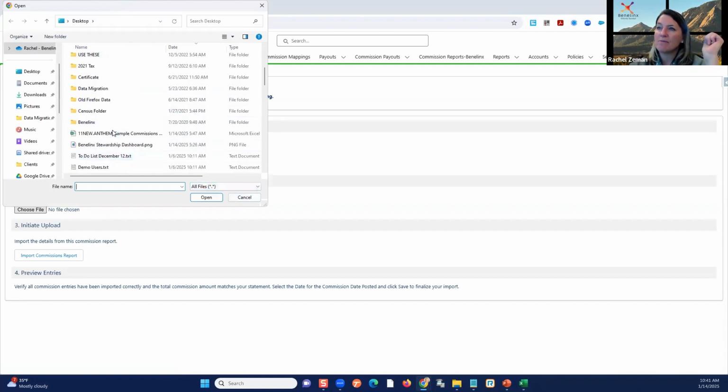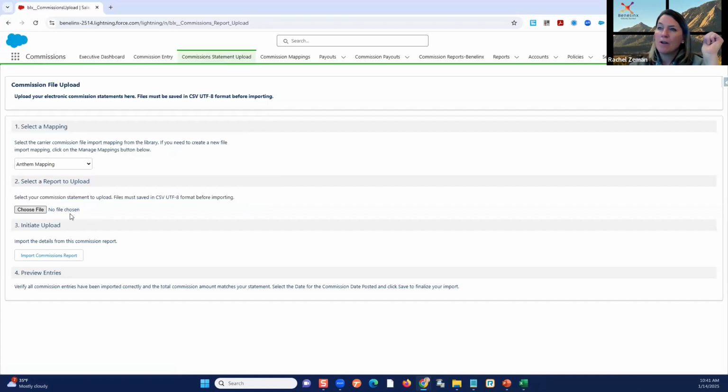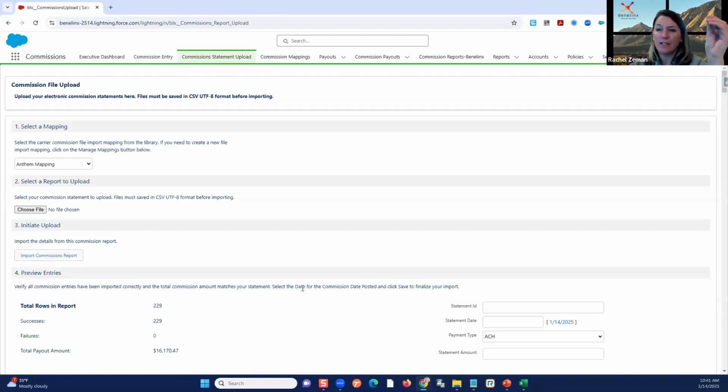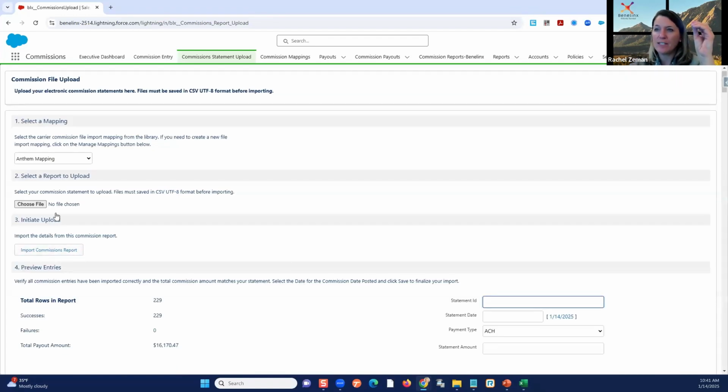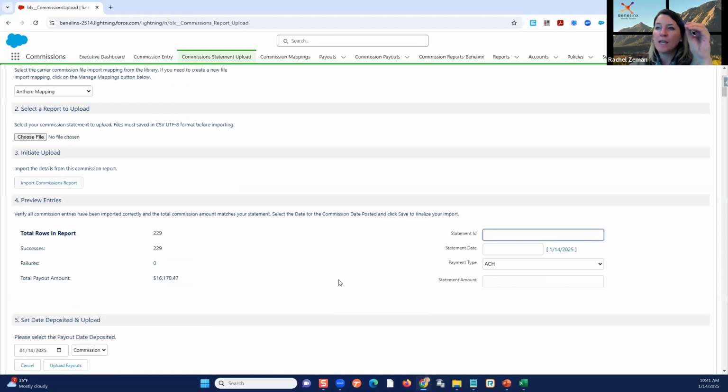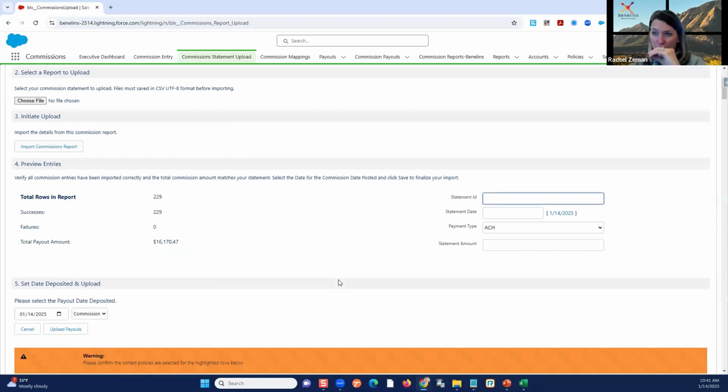You guys get to see my folder here for a second. It tells you CSV UTF-8. If you guys know Benelinx, that's the standard format. And now I go to import. What it's doing here is it has not created records yet. It's a preview. It's showing me what I'm about to import.